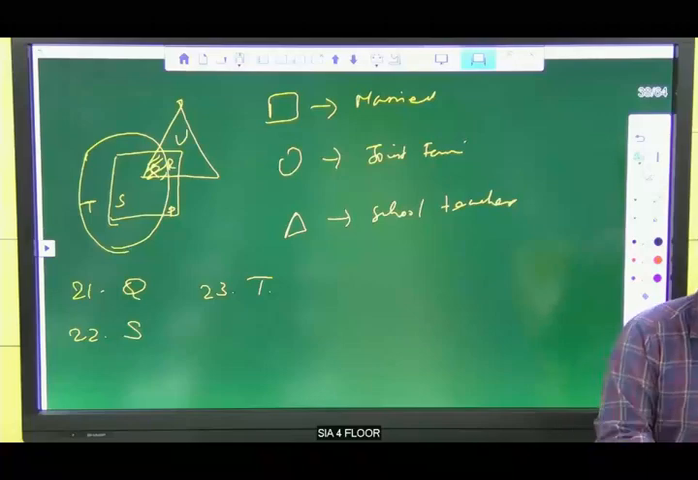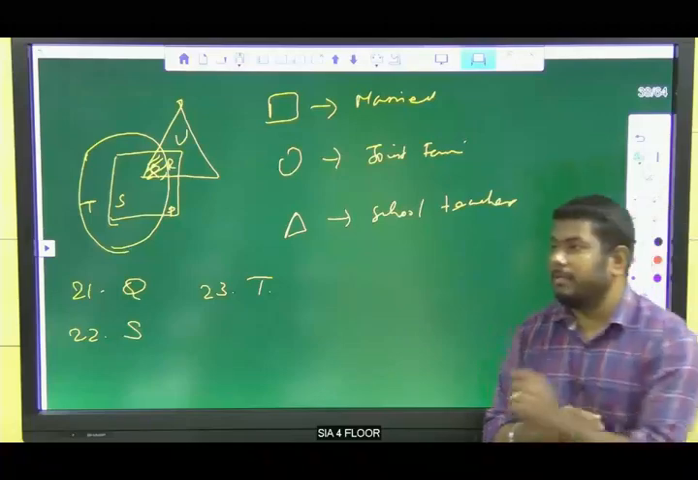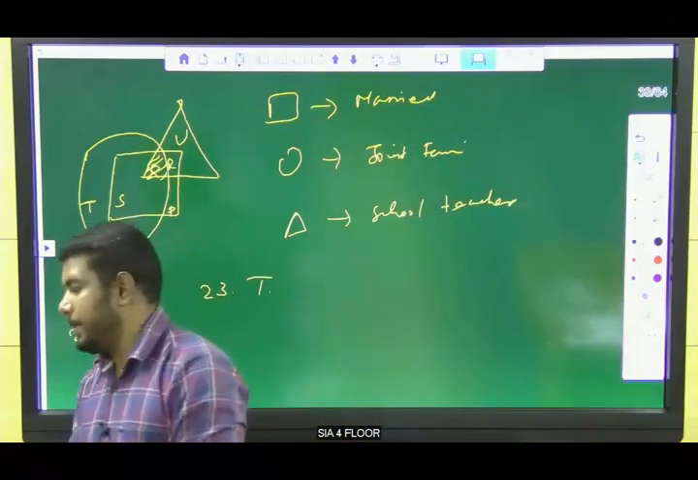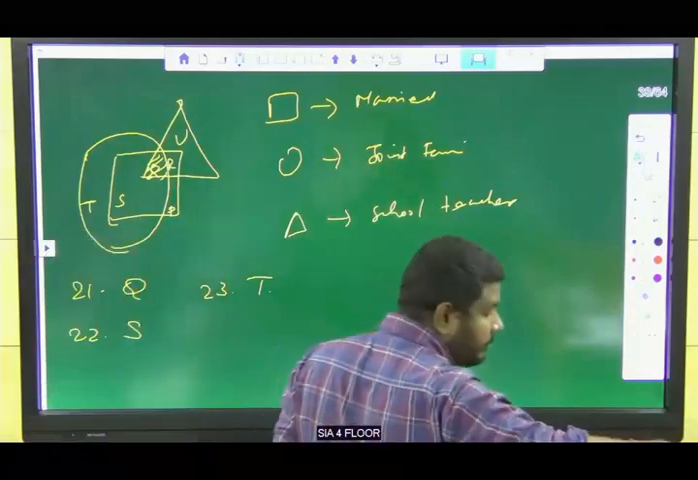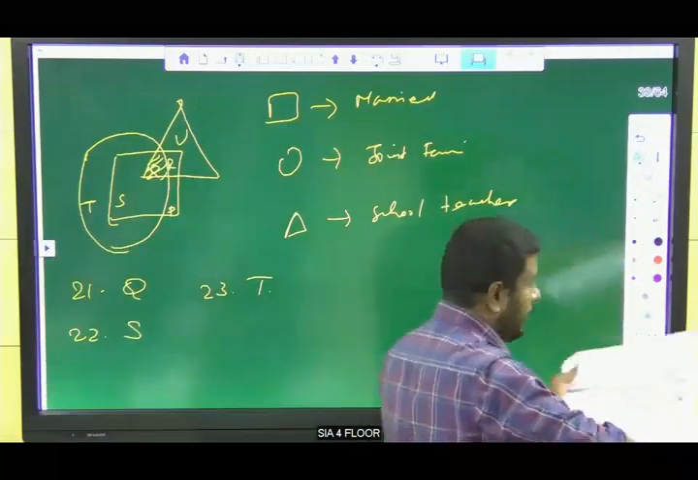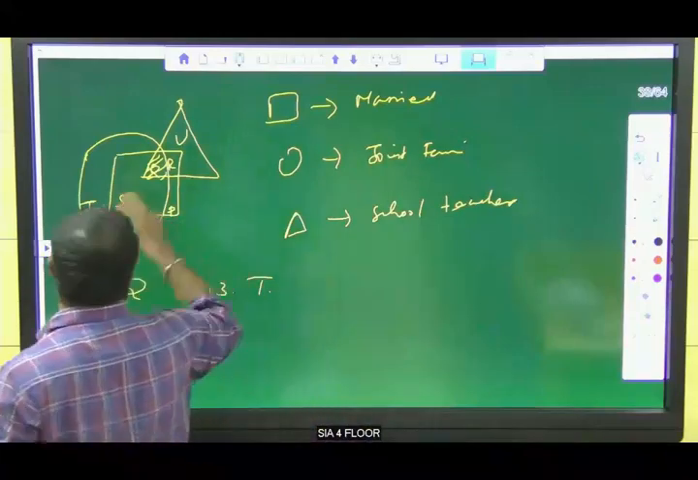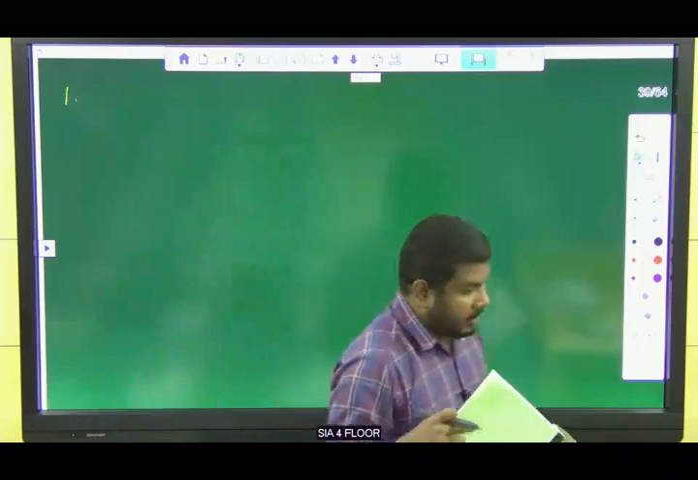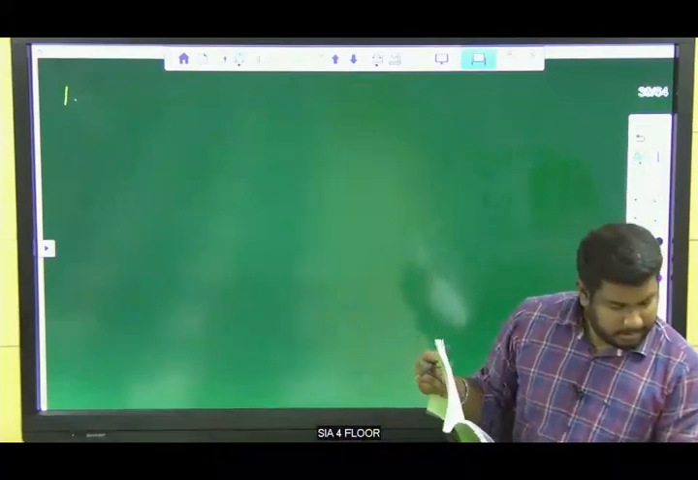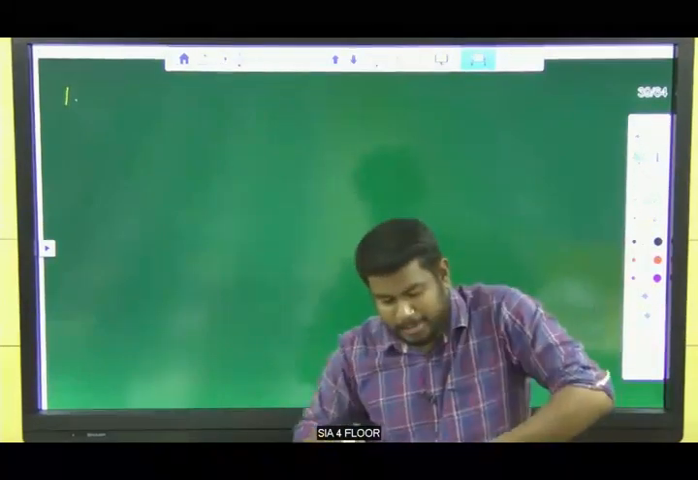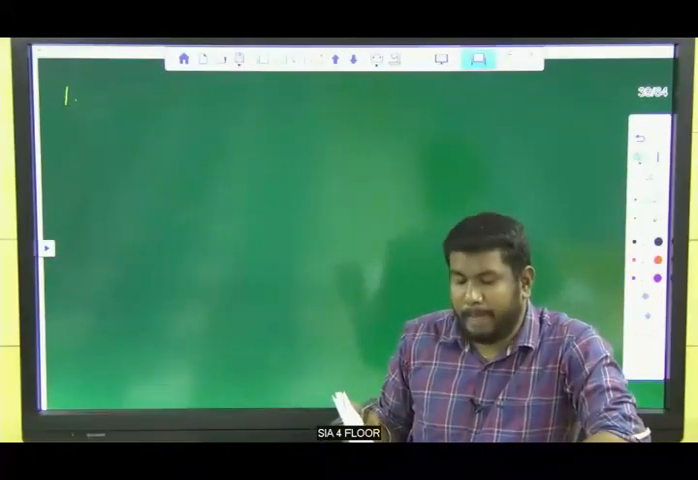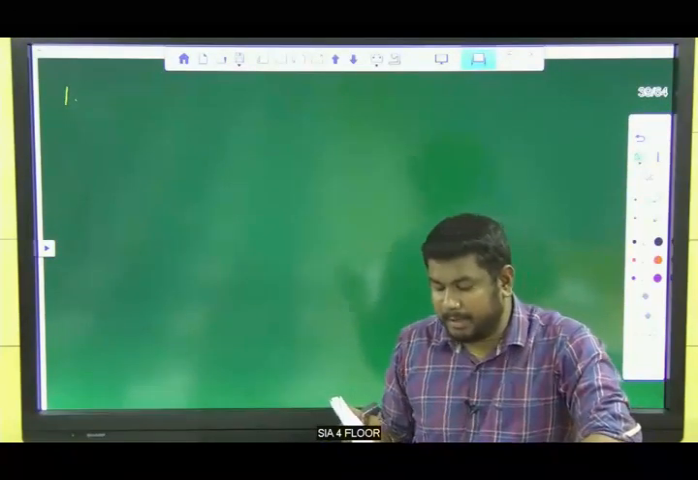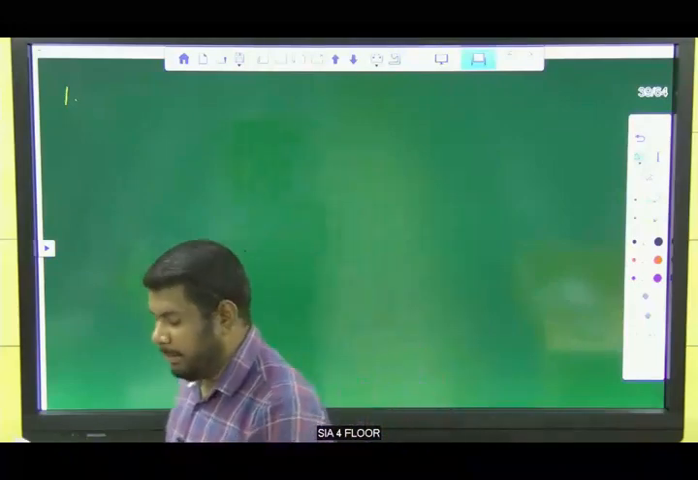Okay, thank you guys. So take the first question. In a class, 7 students play basketball and 8 play cricket. 3 students play both basketball and cricket. Now we need to know some more information also. Before that, write the diagram.